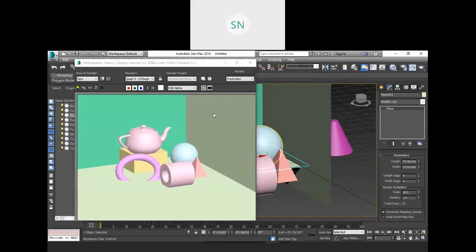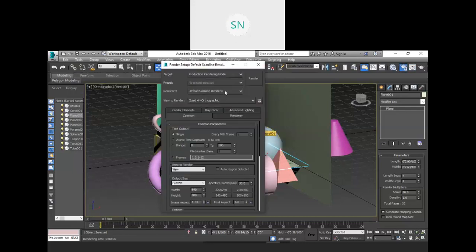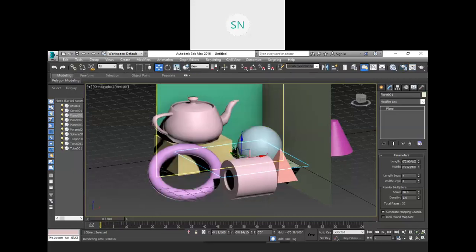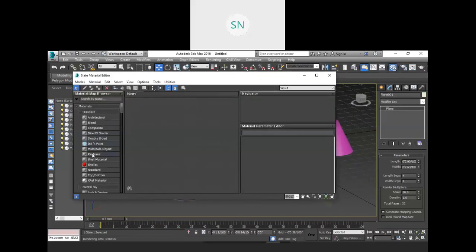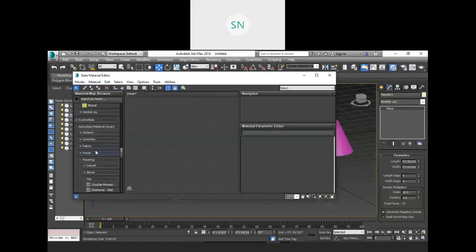Now see, these faces are actually extended. You can apply your materials over here also, and let me apply some material. So for that I am going to use mental ray mode over here. With the help of this mental ray you will get a material library. So here we have an Autodesk material library where we have some ceramic material.